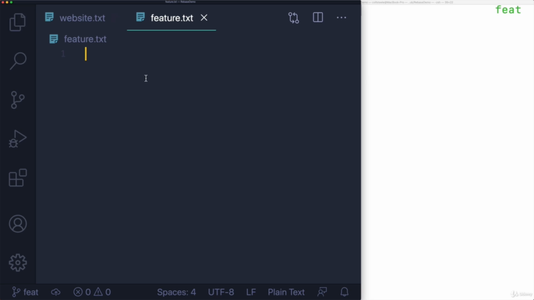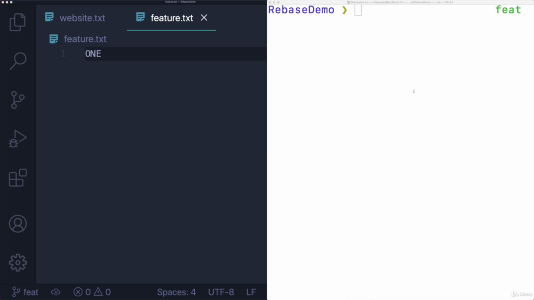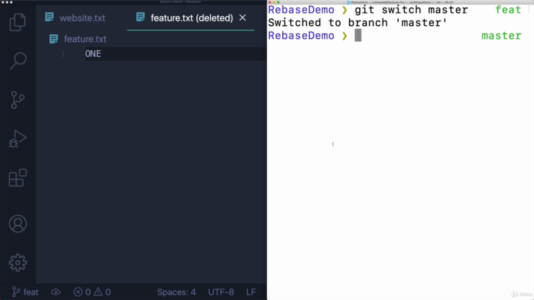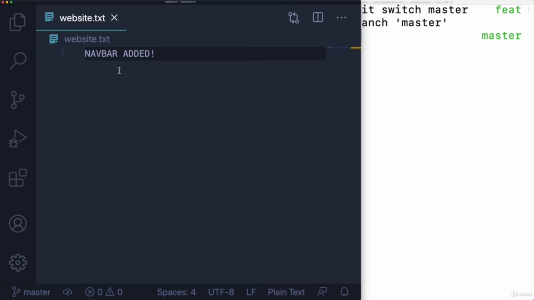Okay, and then I'll do one other change in the feature. I think my changes in here are just going to be numbers, right? So 1, and then I'll go back, git commit -am, work on feature. Okay, so I'm now going to switch back to master, git switch master. There's no feature file and no feature branch, right?